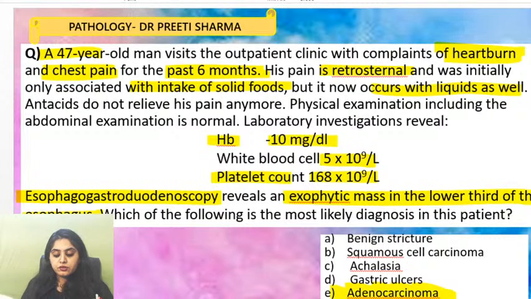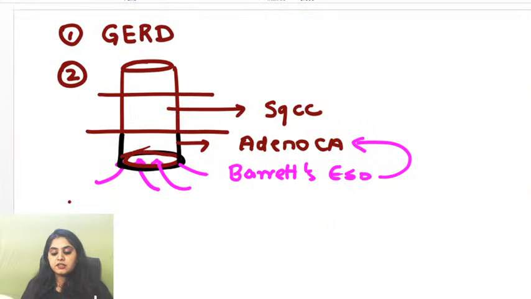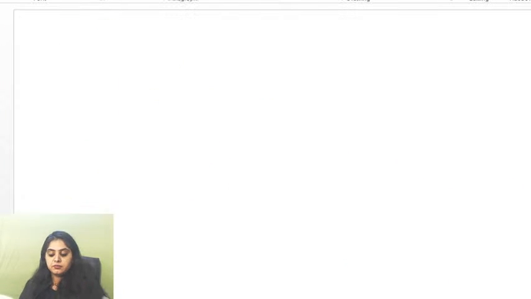Sorted? Okay, so now there was one question which I'll just ask you offhand because I could not bring it up from Telegram. It wasn't allowing me to. So next question, ma'am, why is HB reduced? This could be associated with this or not associated with this. Firstly, there's a mass that is present. Maybe the patient was having difficulty in eating solid foods, later on difficulty in having liquids as well.